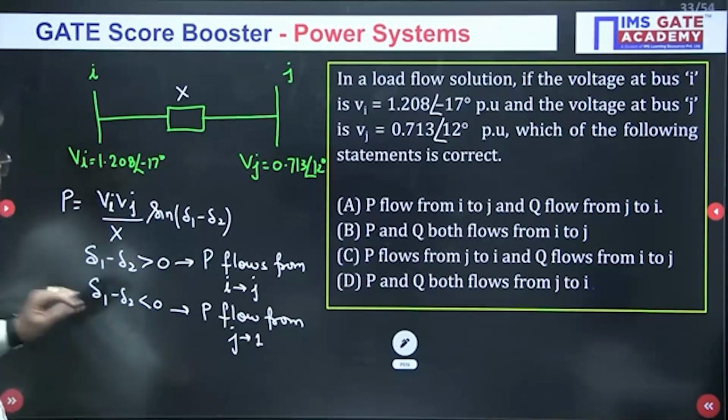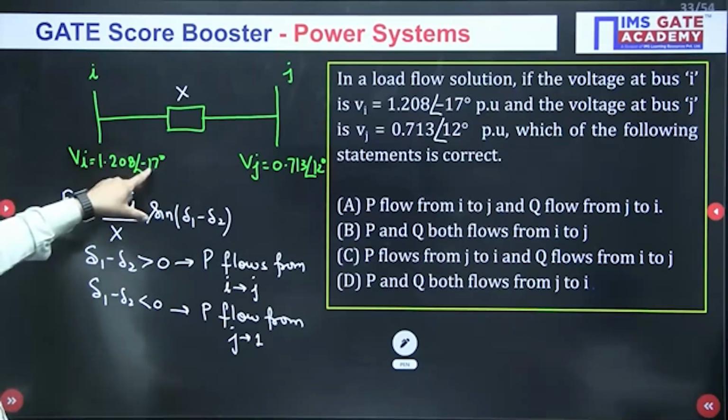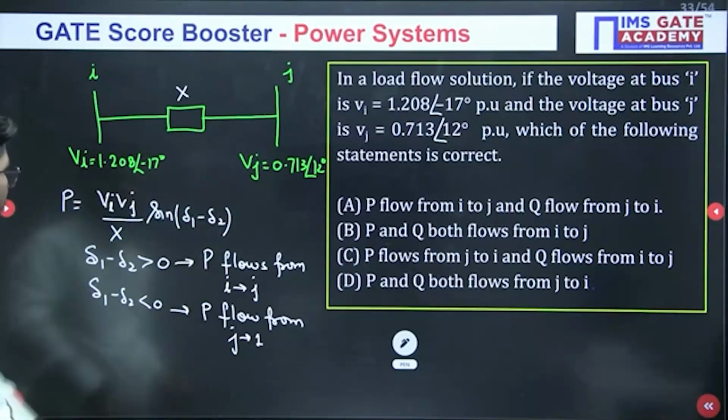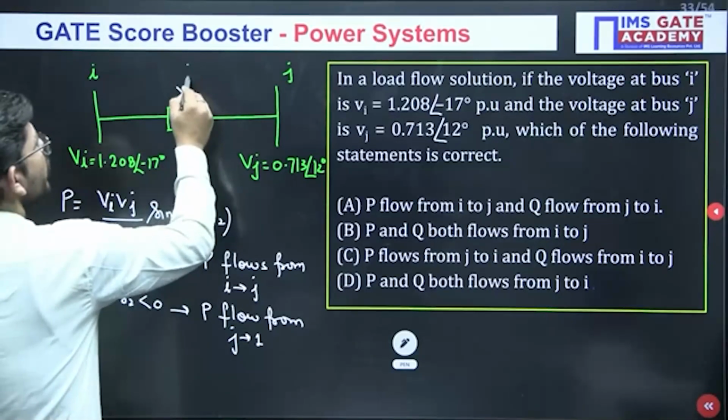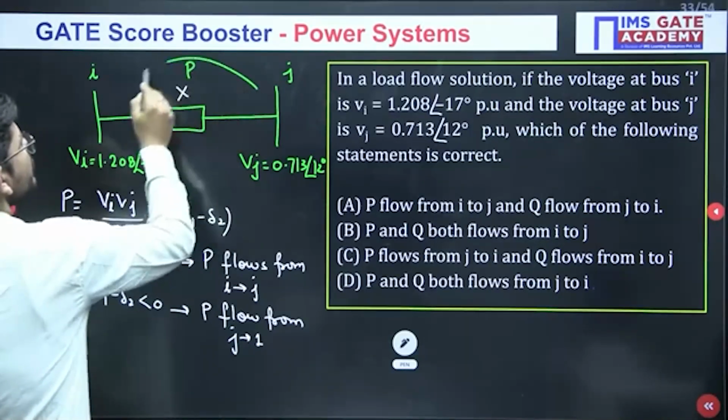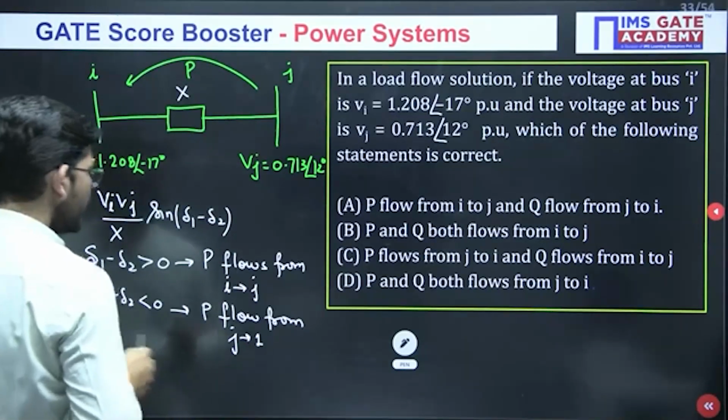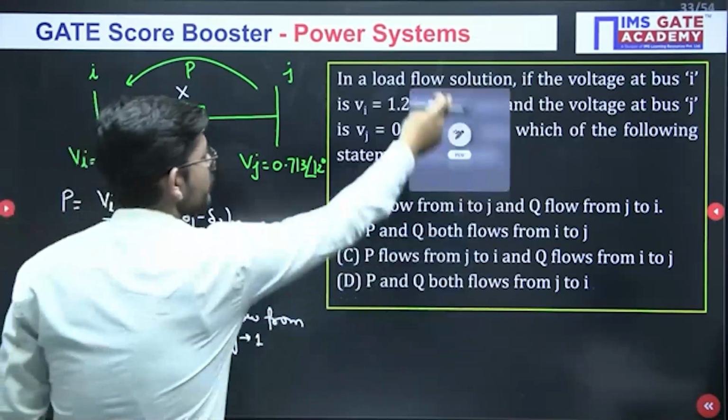So what condition do we have here? Del 1 is minus 17, del 2 is 12. So we are having this condition, so power will flow from J to I. So we are having flow of P from J to I. Now what about Q?